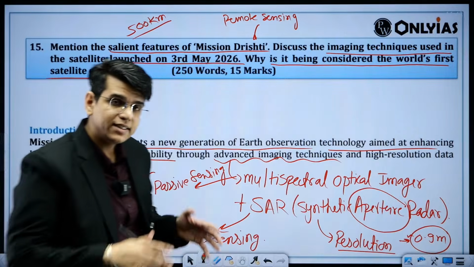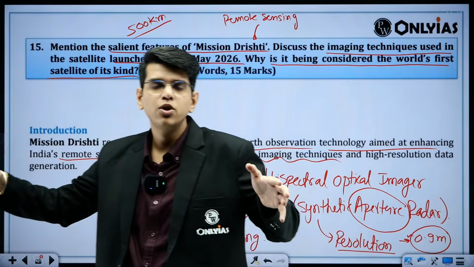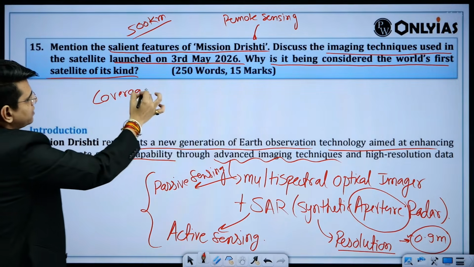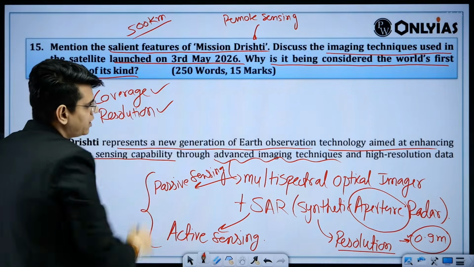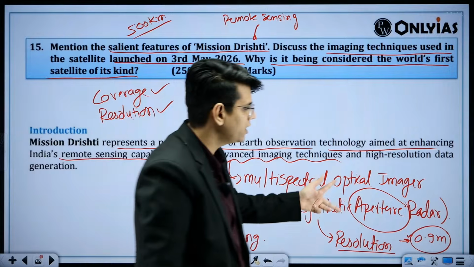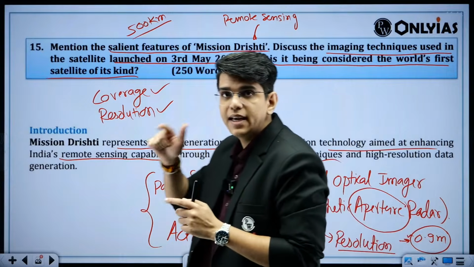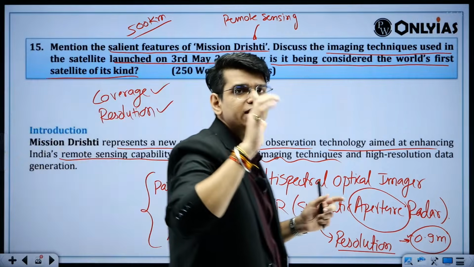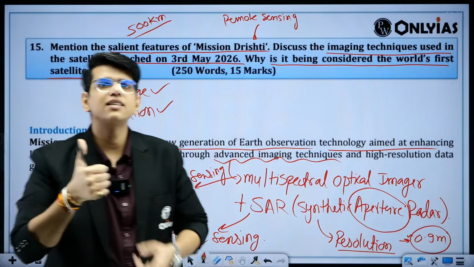Okay. Similarly, at the same time, you can do imaging of a large area also. So coverage is also one of the important things. Coverage of larger areas, and second, resolution is also good because you are using the good of both the things. For clarity, for detecting this, because you are using both of these, you can have good results, right? And both are on the same satellite at the same point of time. You are not using one satellite which is giving you the radar imaging and one satellite which is giving you the optical imaging, right? You have both the setups at one place. So this is the advantage.